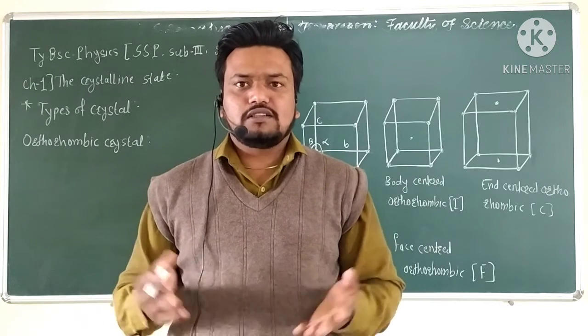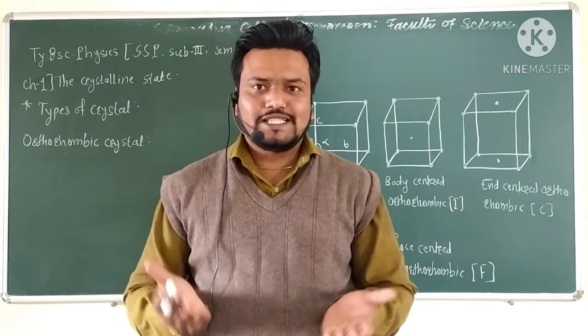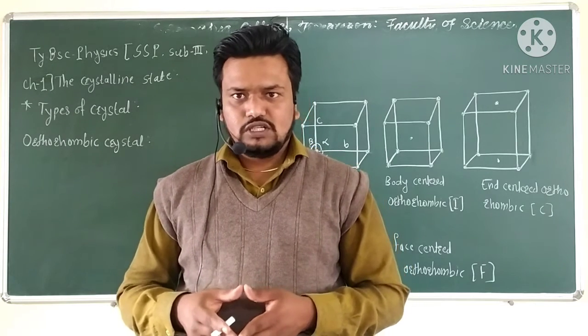These are the different shapes of the crystal structure.